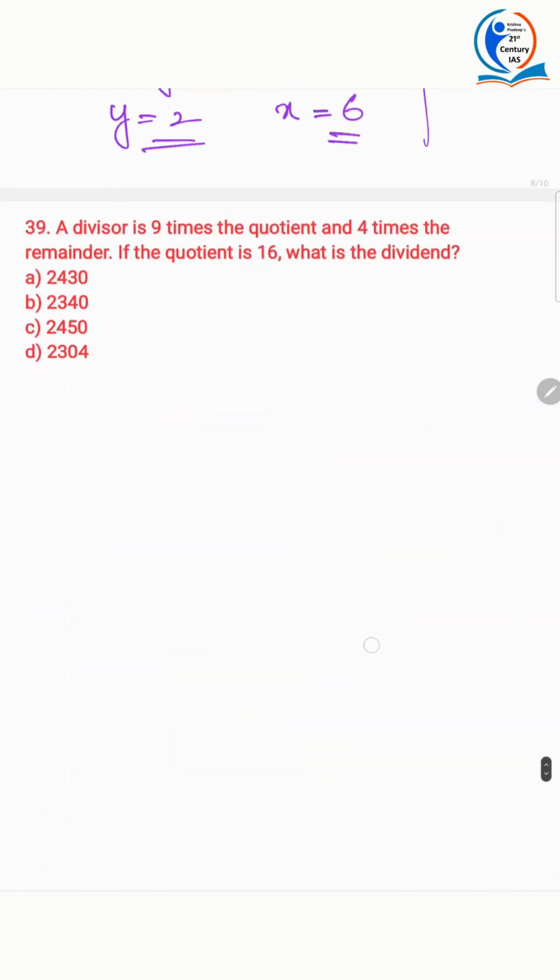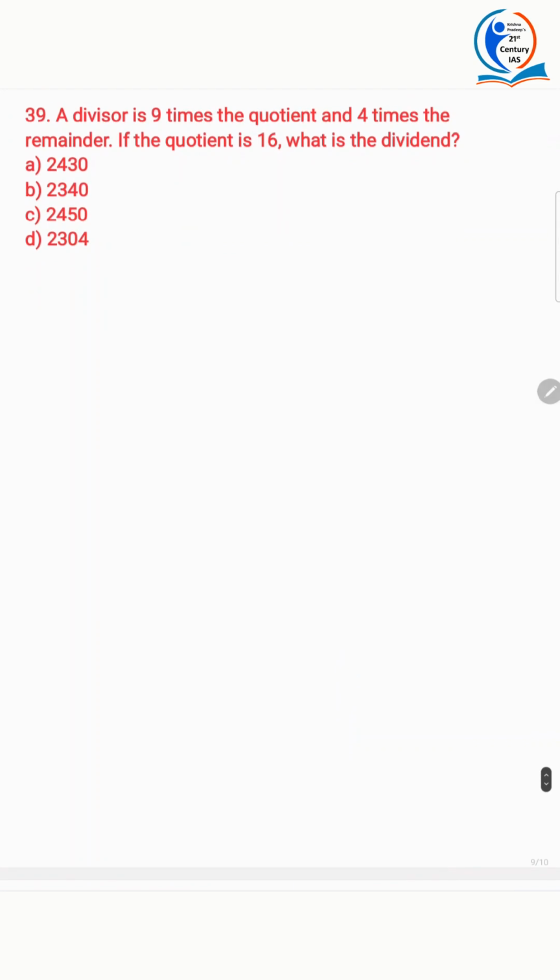Next question. A divisor is 9 times the quotient and 4 times the remainder. If the quotient is 16, what is the dividend? Again, the same thing which we have seen, the derivation of the formula. Dividend is equal to divisor into quotient plus remainder. The same concept.